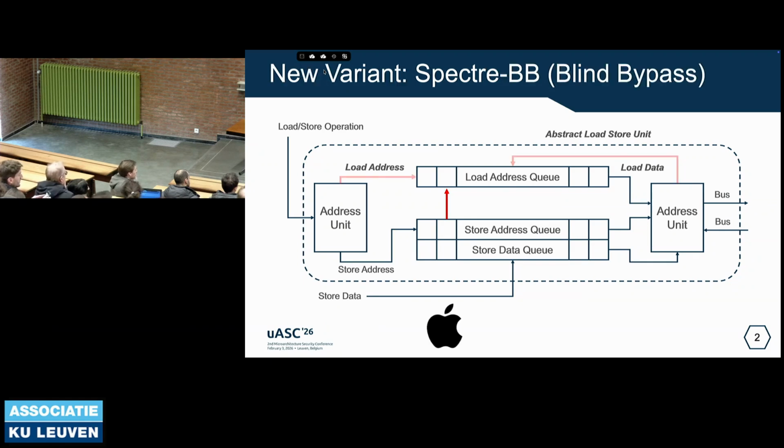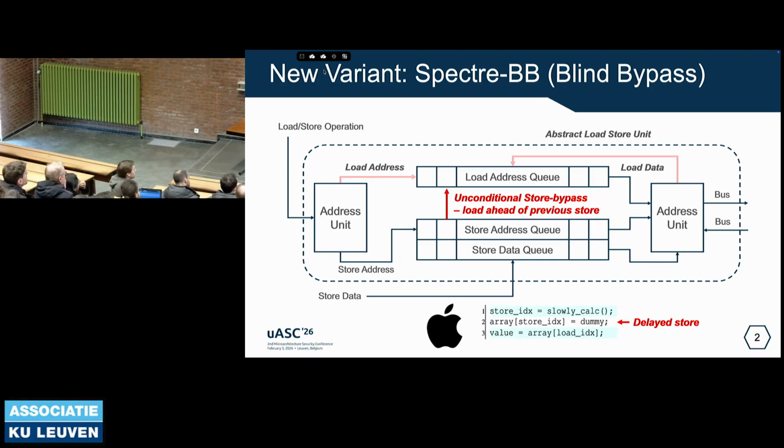Our new finding in Apple Silicon is that a very aggressive speculative policy has been deployed: when a previous store has been delayed, the following load will unconditionally bypass the previous store and execute ahead of it. Given this gadget, in line 2 we have a store with a store index, and in line 3 we have a load with another load index.